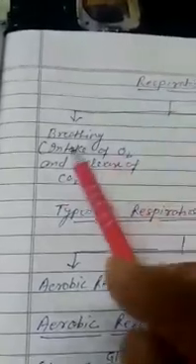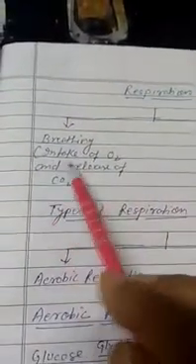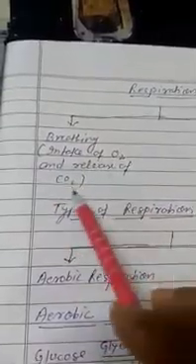It involves two processes. First is known as breathing and the second one is known as cellular respiration. Clear? So what is breathing? Intake of oxygen and release of carbon dioxide is known as breathing.